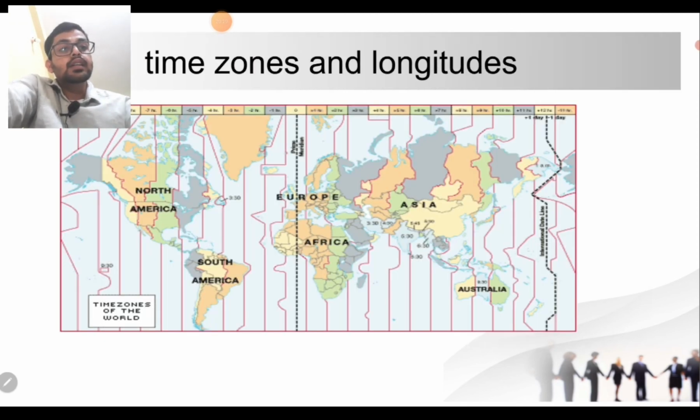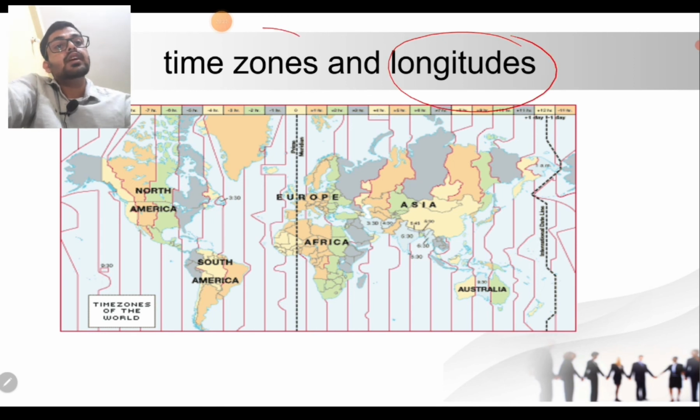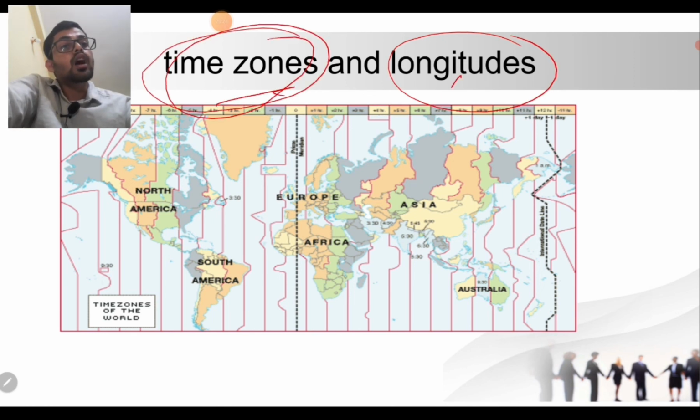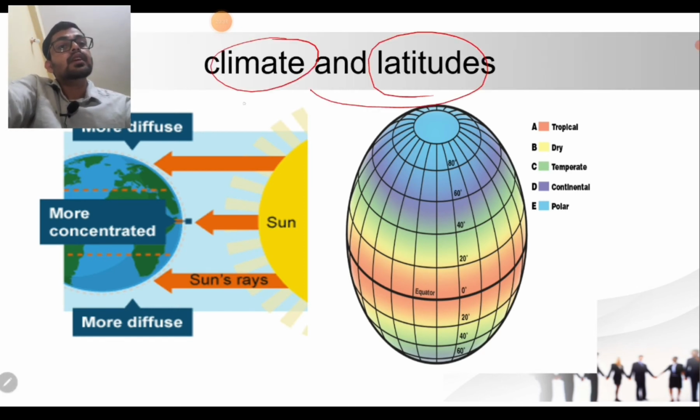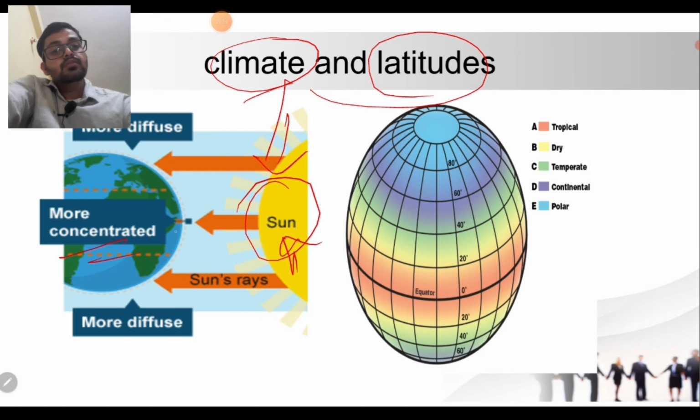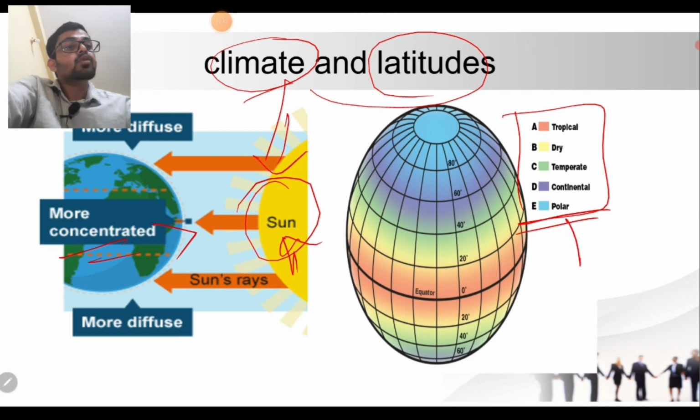Then we understand how longitudes impact time zones, and why longitudes are drawn on the earth map. Then we study how latitudes impact climate and the sun's radiation coming on the earth's surface, and how this impacts vegetation, flora and fauna, which we have previously seen in our syllabus.